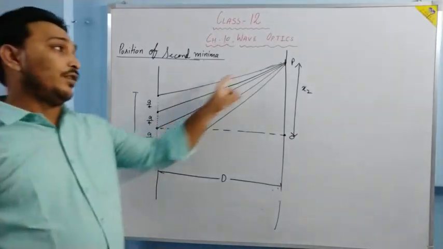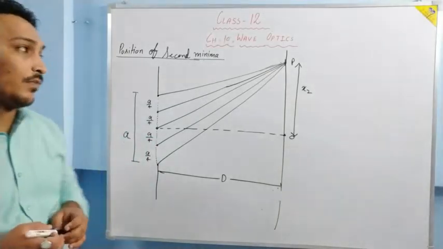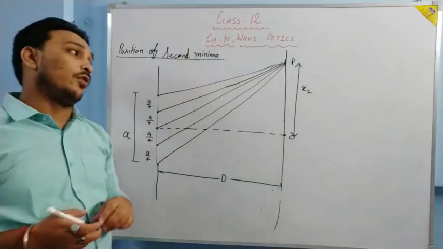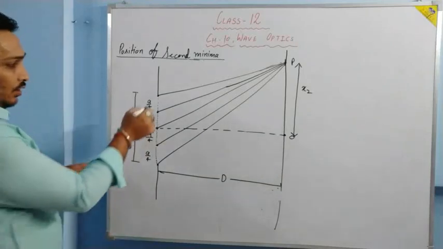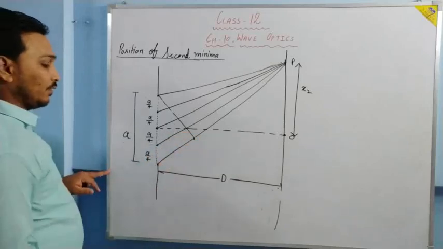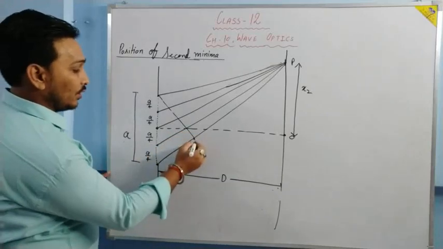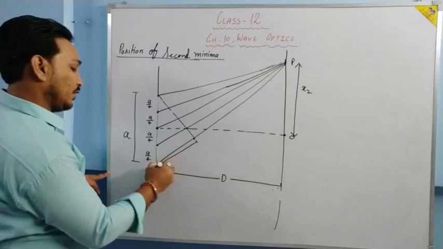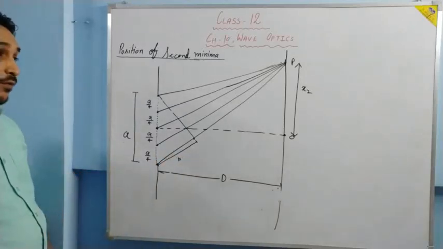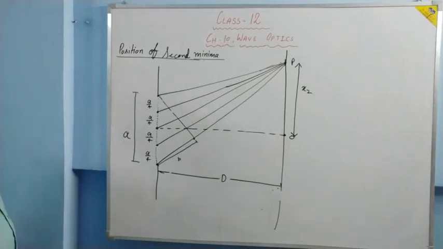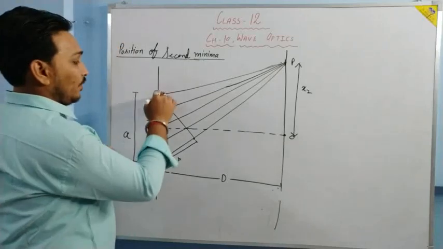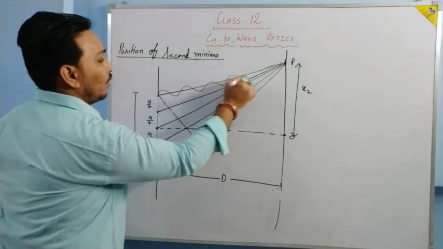From each point, wave travels to a point P. Now what we have to understand is that at P the second minimum is formed. So let us draw the path difference first of all. This will be the path difference. From here till here, it is the path difference. Now we have to form a minimum. For a minimum, let us see how the waves will be. The first wave will go from here.